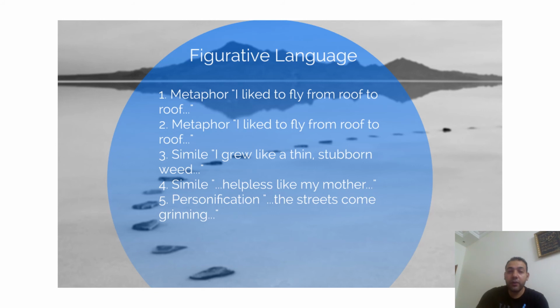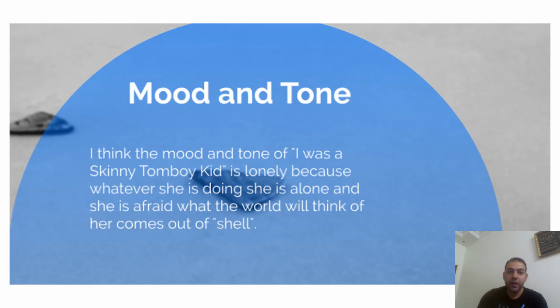The simile, I grow like a thin, stubborn weed. She is like the weed. She's describing herself as if she is what? Weed. And we call it simile because she is using like here. Also, helpless like my mother, describing herself, guys, as her mother, using like. So it's a simile. The streets come grinning, smiling broadly to her. Can the streets smile broadly? Of course no, so this is what? A personification.